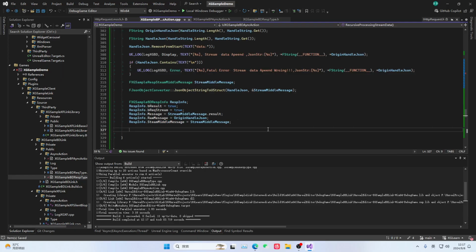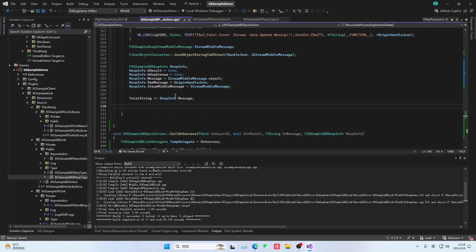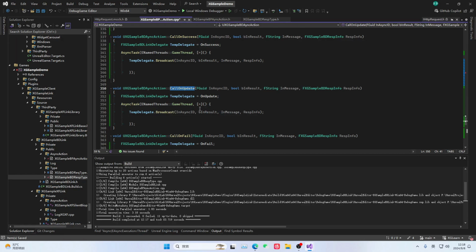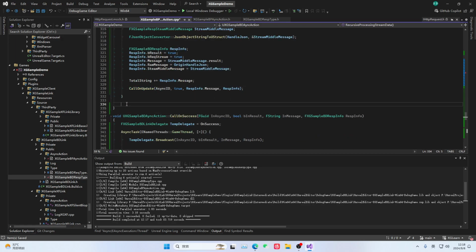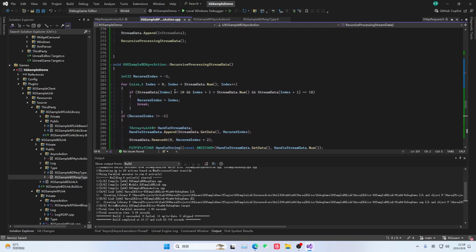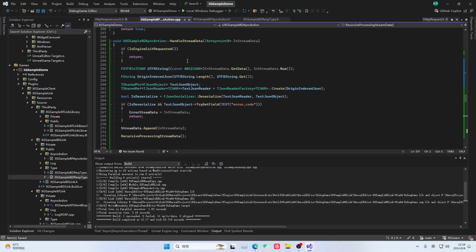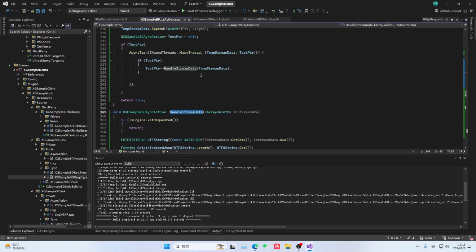Okay, after processing is done, then we add this total string. Because we need to accumulate. Some people might need to verify one more time at the end, or something like that. Then at that point, we do another update. We trigger our update pin. Then the update pin will be triggered. And okay. Then finally, we do a recursion. Because there might be multiple segments of data, we only processed one segment here. So we keep processing until there is none left. Then it stops, and then it waits until the next time something comes in. Right. Something comes in again.